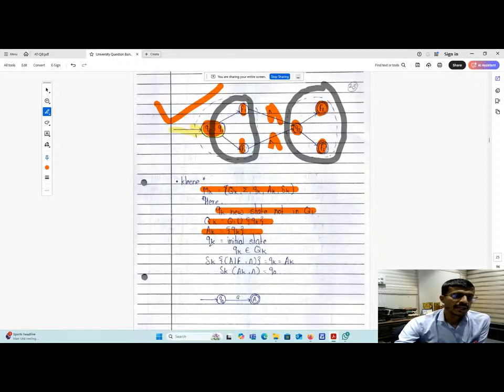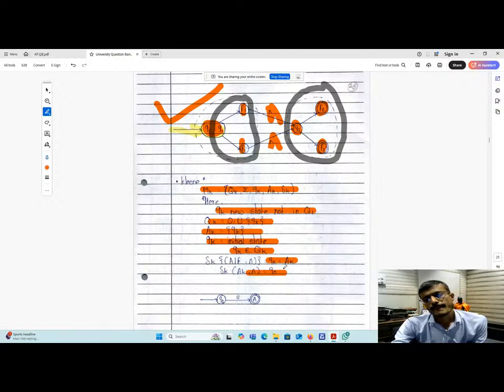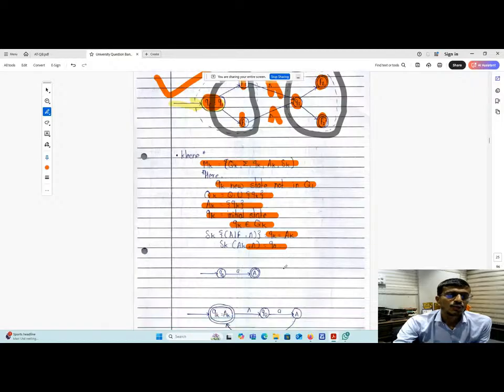Ak is equal to qk. Okay. Qk is the initial state. Qk belongs to capital Qk. Delta k of qk comma null is equal to q naught.